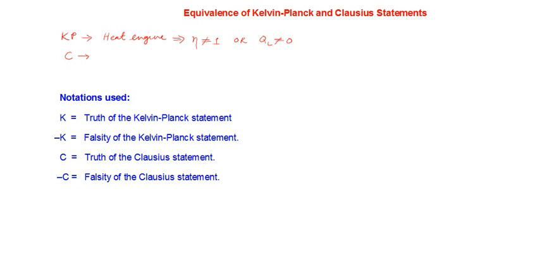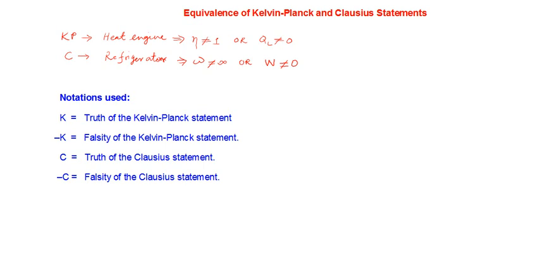So the Clausius statement is related to the limitation in the working of a refrigerator, and it says that the coefficient of performance of a refrigerator is never equal to infinity, or that there should be some external work, W not equal to 0, for transferring heat from a low temperature reservoir to a high temperature reservoir.